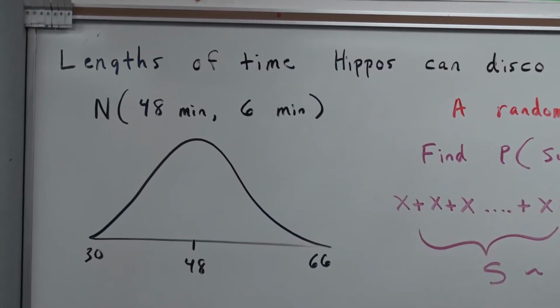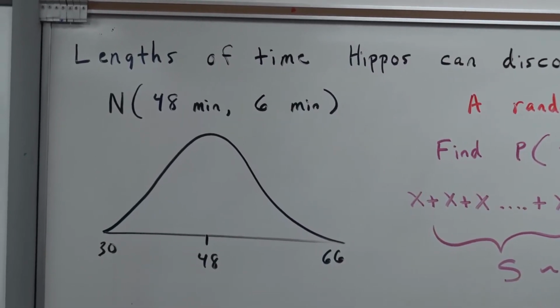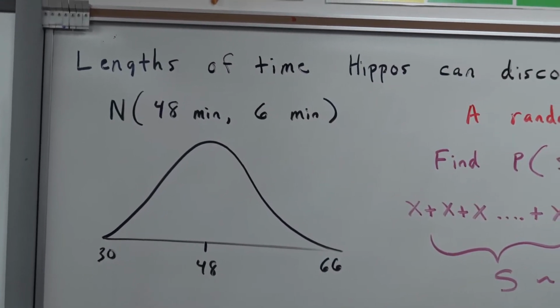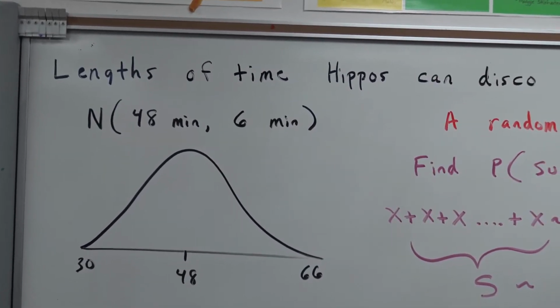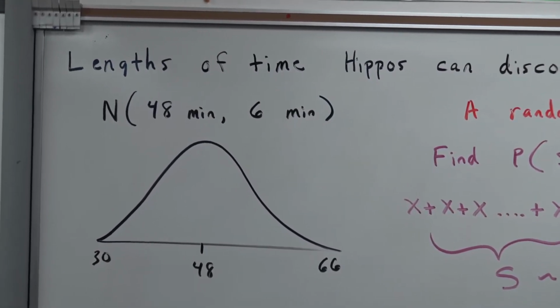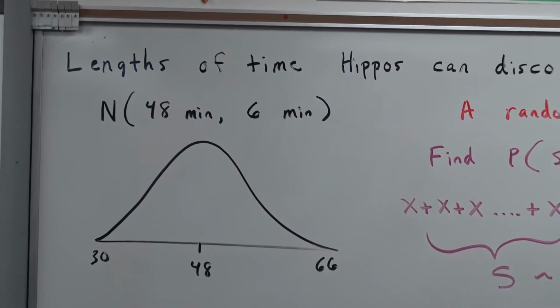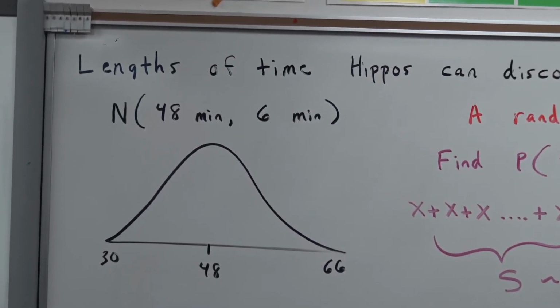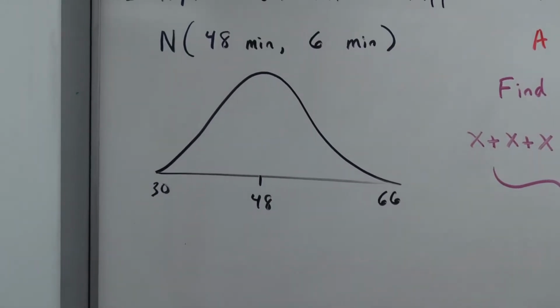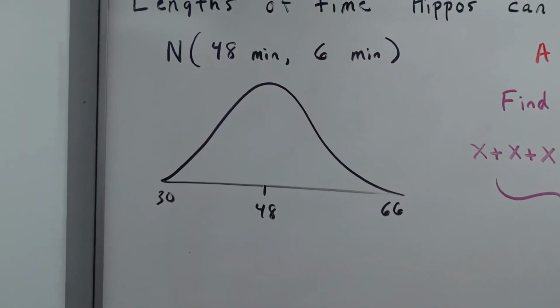So we need an example for the sampling distribution of means and how it ties into a joint distribution. So here it is. The kids came up with it. I asked for a topic, and we said, well, let's talk about hippos and their hip, and so they're disco dancing. So we said, okay, well then the lengths of time that hippos can disco dance are normally distributed with a mean of 48 minutes, standard deviation of 6 minutes. There is the normal distribution showing the possible times, one hippo at a time.